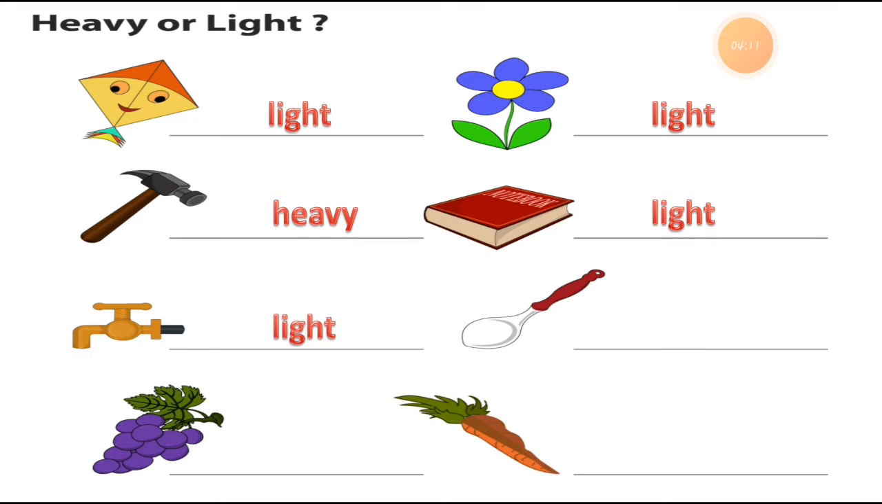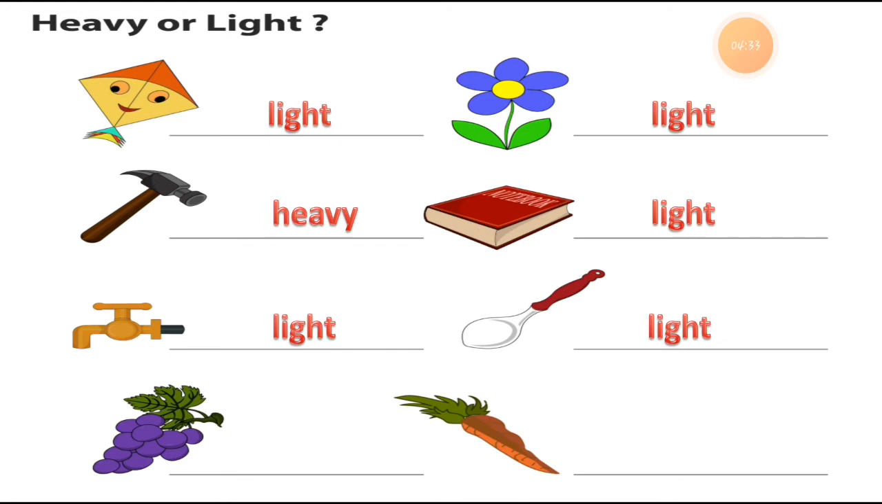A tap is not as heavy as a hammer or other things; it is a light thing. Now here is the next, it is a big spoon, okay? So that is also a light thing. Now here is grapes. We can easily eat the pieces of the grapes, right? So grapes is not a heavy thing.